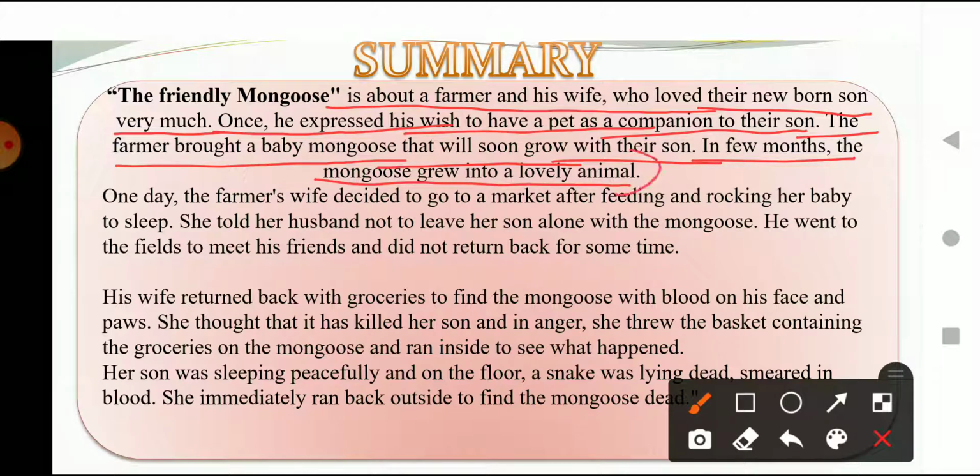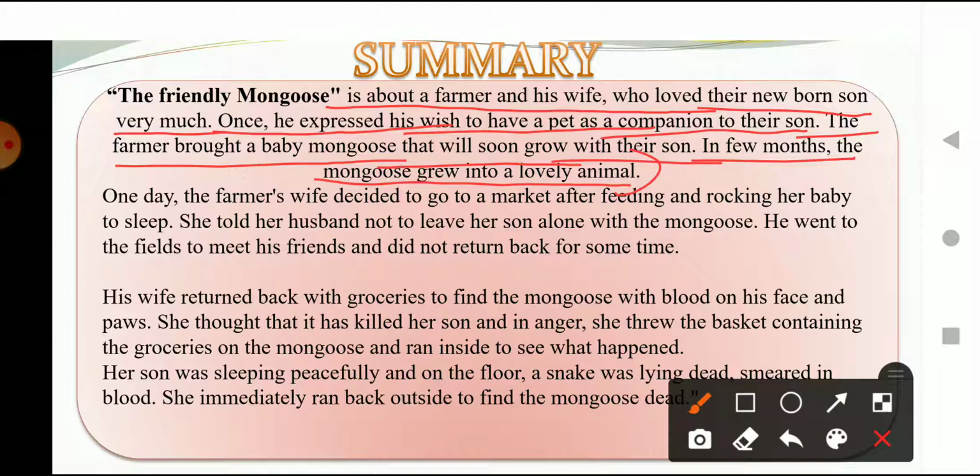So, what happened? The farmer and his wife used to live with their baby boy. One day the farmer had a wish, and he expressed his wish to his wife that he wants a companion for their child. He wants someone to be with their child while he grows up.